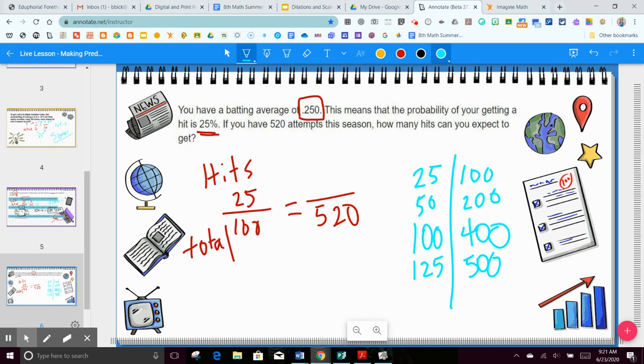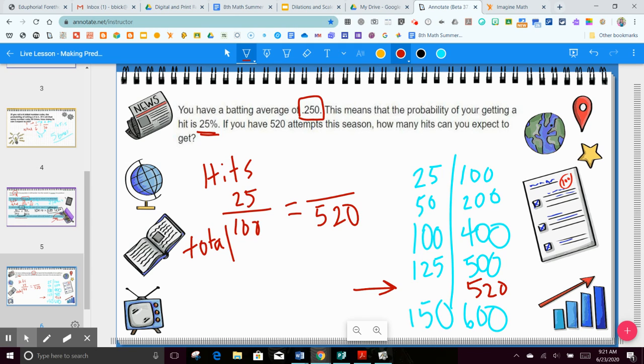And then what would 600 be? 600 total would give me 150. So I know that it needs to be in between here. Okay.